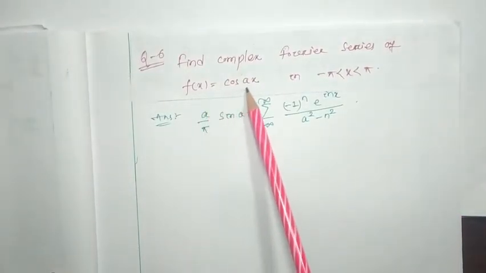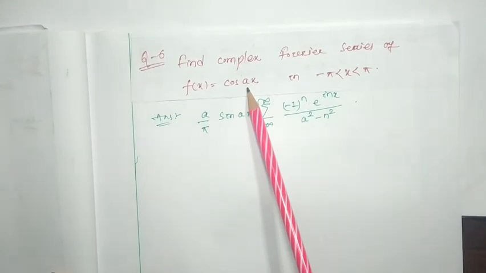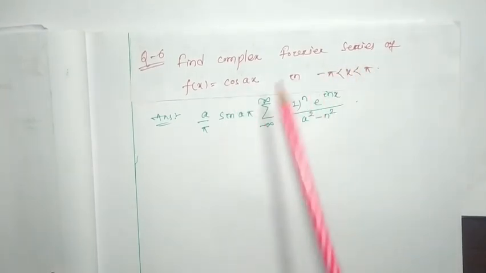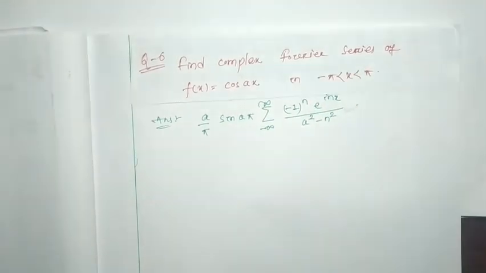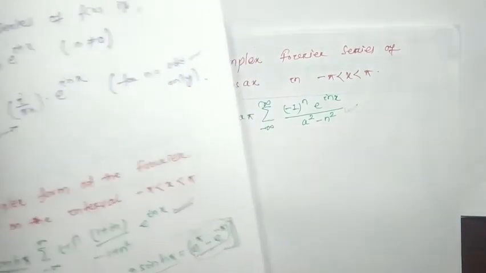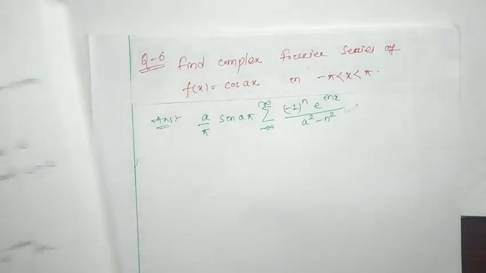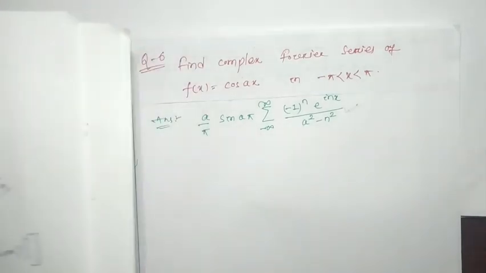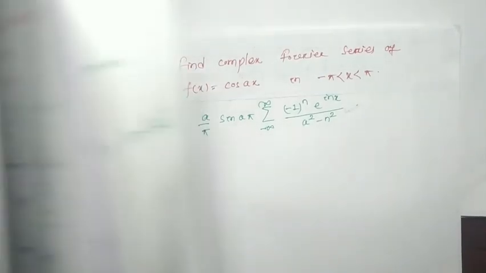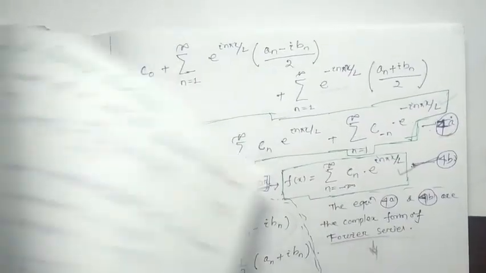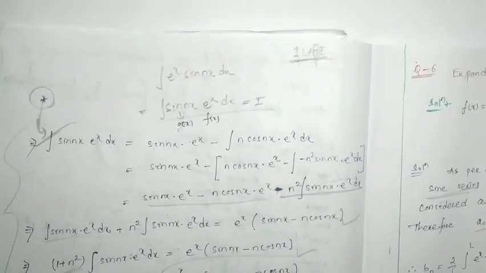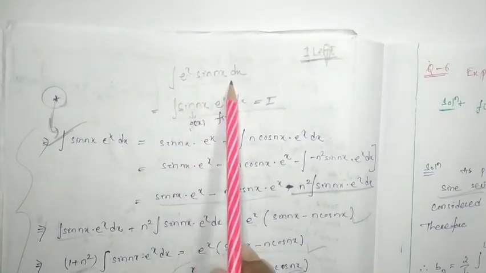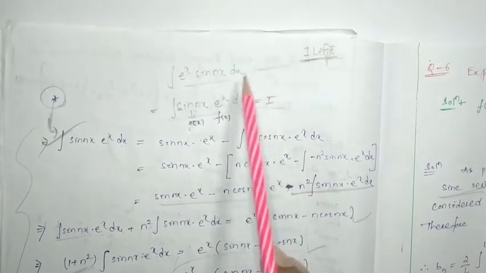f(x) is equal to cos ax. The Fourier series will be this much. And for this question, you need one integration. Previously we have discussed one integration. Maybe you remember that e to the power x sin x, right? We discussed one integration in detail, e to the power x sin nx.